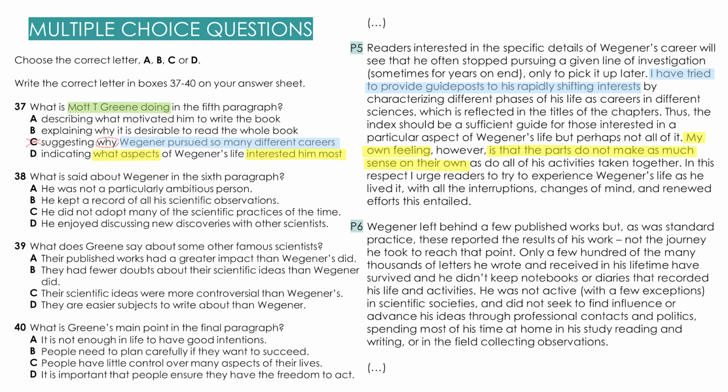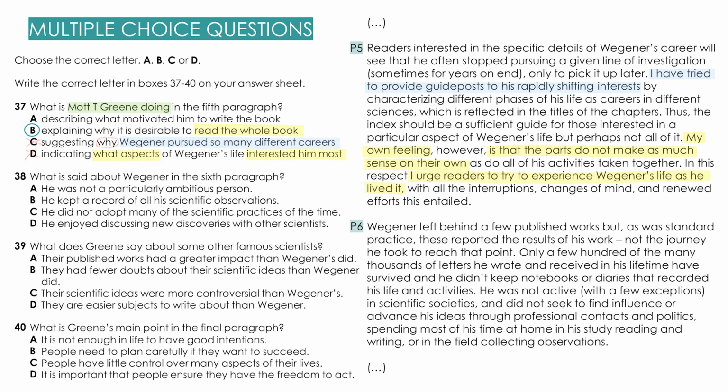He's just discussing different aspects of his life, but not those which interested him most. Again, option D is incorrect. Let's read further. I urge readers to try to experience Wegener's life as he lived it. And this is option B, explaining why it's desirable to read the whole book.